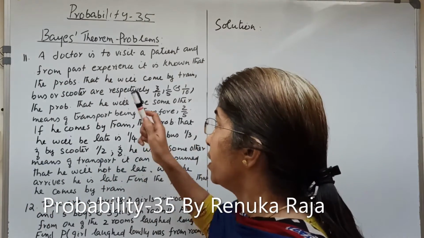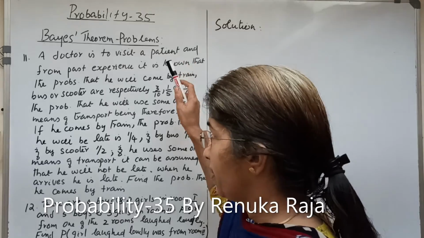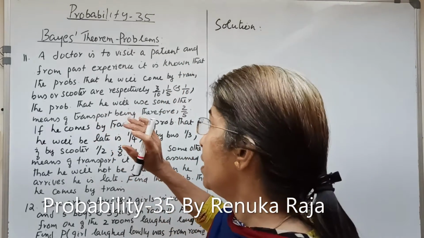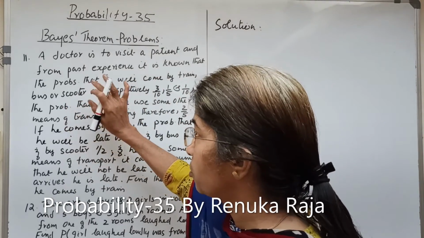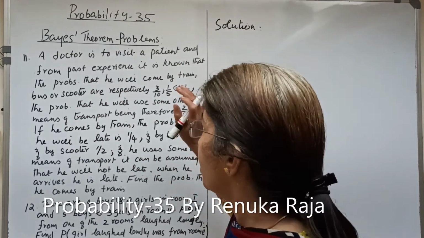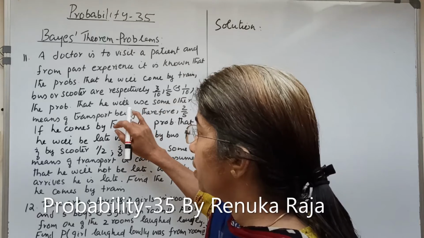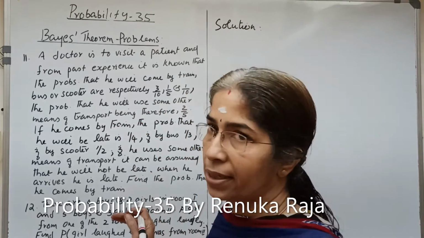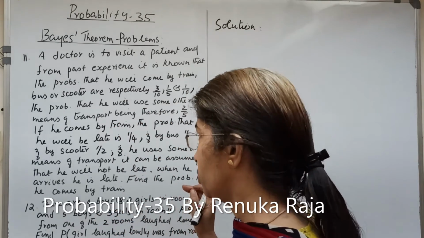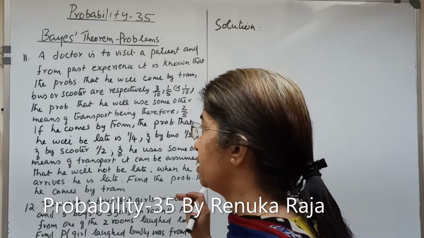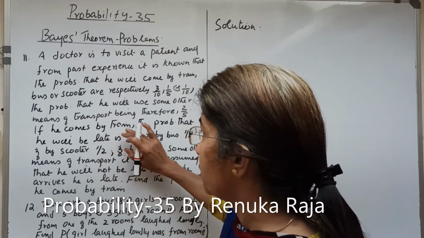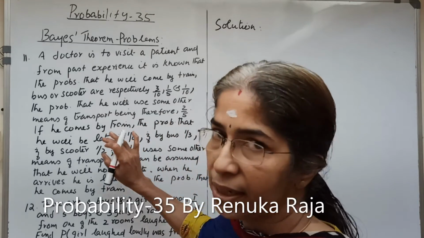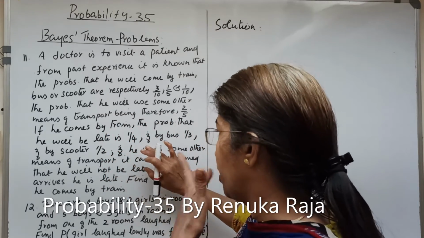That is, the doctor is to visit a patient and he may come either by train or by bus or by scooter or by some other means of transport. So there are 4 alternative sources to visit the patient. Then it is given, if he comes by train, the probability he will be late is 1 by 4.